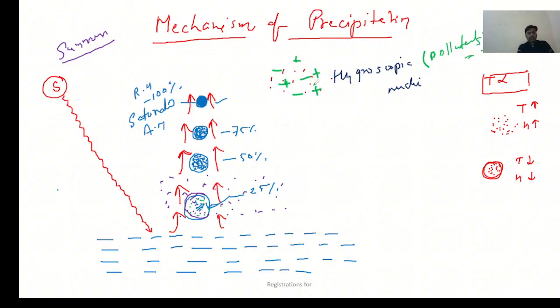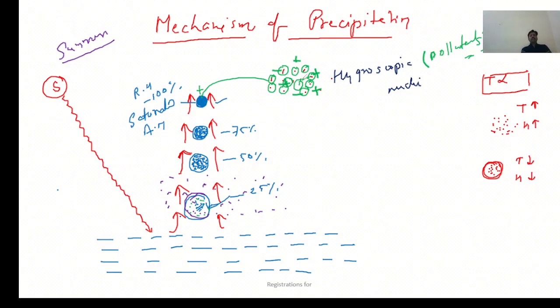Now these hygroscopic nuclei which are ionized are attracting the moisture from the saturated air mass because it is also ionized. So the 100% saturated air mass was also ionized. Opposite charges attract. Suppose plus of the saturated air mass is attracted to minus of the hygroscopic nuclei, isn't it? And minus of the saturated air mass is attracted to plus of the hygroscopic nuclei. In this way, the vapors of the saturated air mass are sitting over the hygroscopic nuclei.